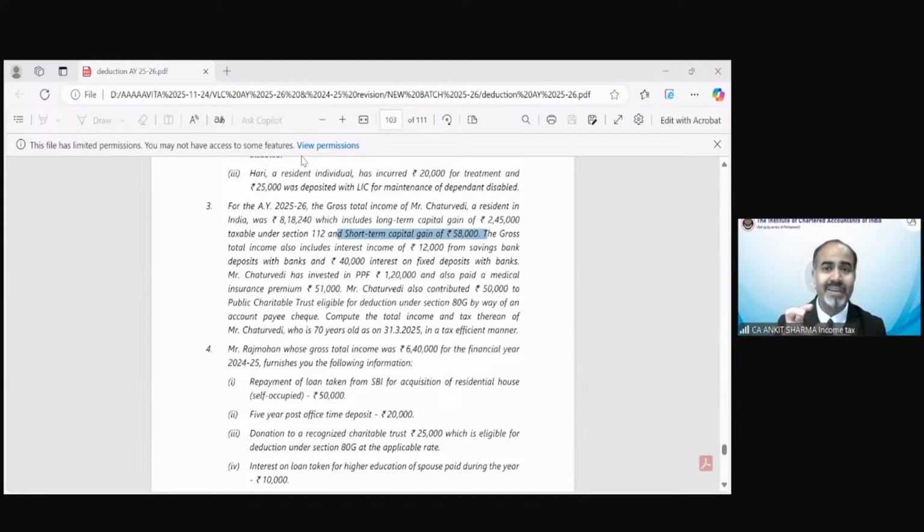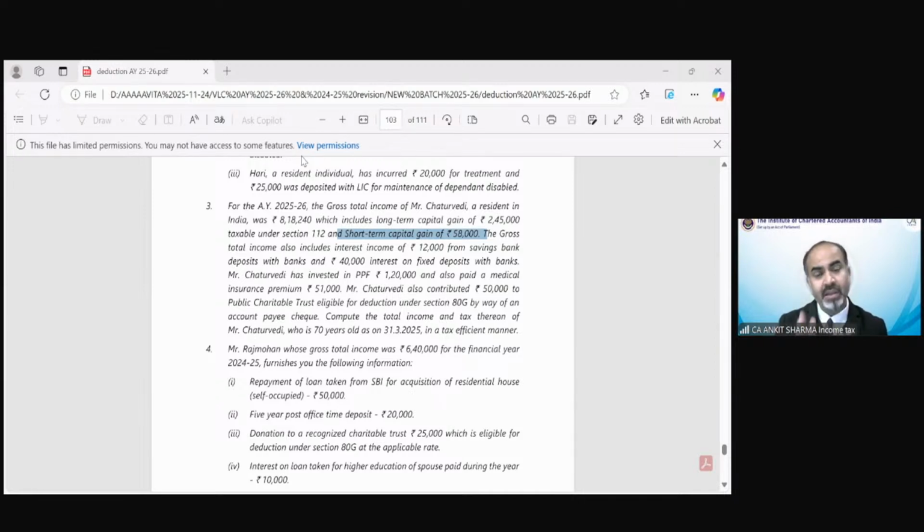On this income, the normal tax rate as per slab rate is imposed, and deduction can also be claimed, because this is not a special rate short-term capital gain.